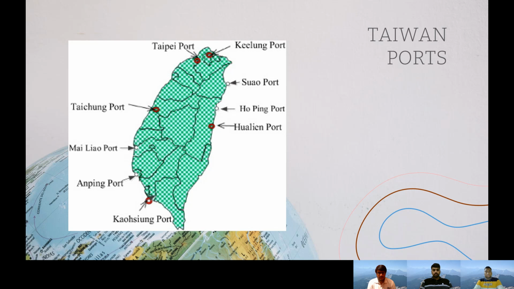So these are Taiwan's ports. You can see the Taichung port is in the west, the Kaohsiung port is in the south, and the Keelung port is in the north. These three ports are the major ports through which all the coal is coming in, and it has to be transported throughout the whole country of Taiwan. So we can see in the next slide